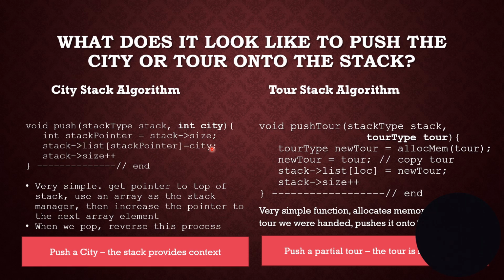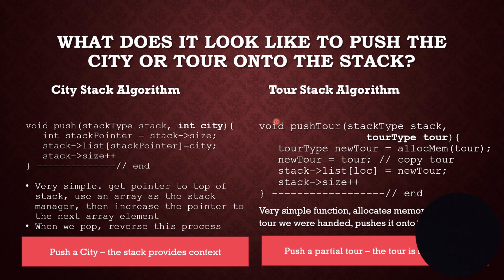I'm going to assign my city number to that place in the stack, represented as an array here. Then I'd make my size one bigger. That's it. We get a pointer to the top of the stack. We use the stack as an array, and then we just increase the pointer to the next array element. When we pop, we just reverse that. That puts the city onto the stack.